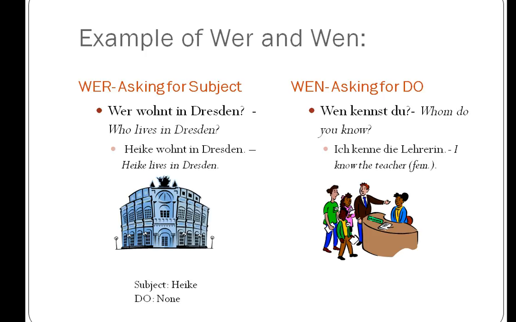So, wen asks for the direct object. Wen kennst du? Whom do you know? Ich kenne die Lehrerin is the answer. I know the teacher. Your subject is ich or du, depending, because that is the one doing the knowing. And the direct object is the teacher. That's what or whom they know.